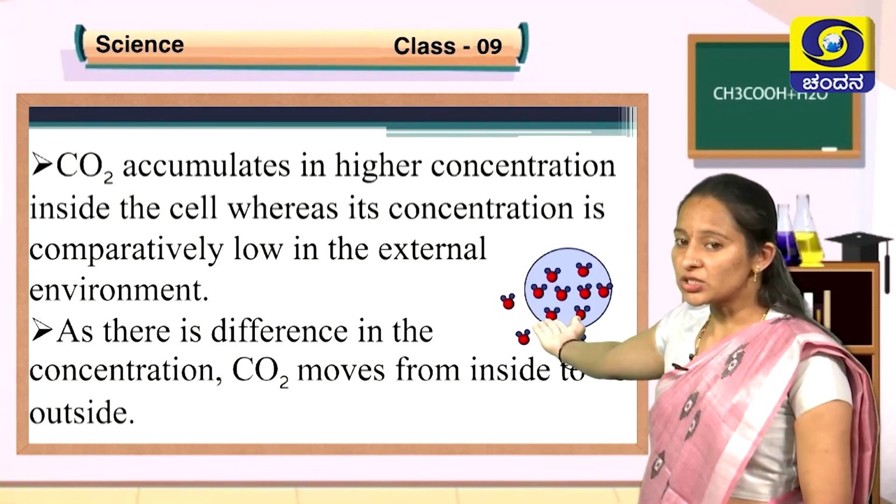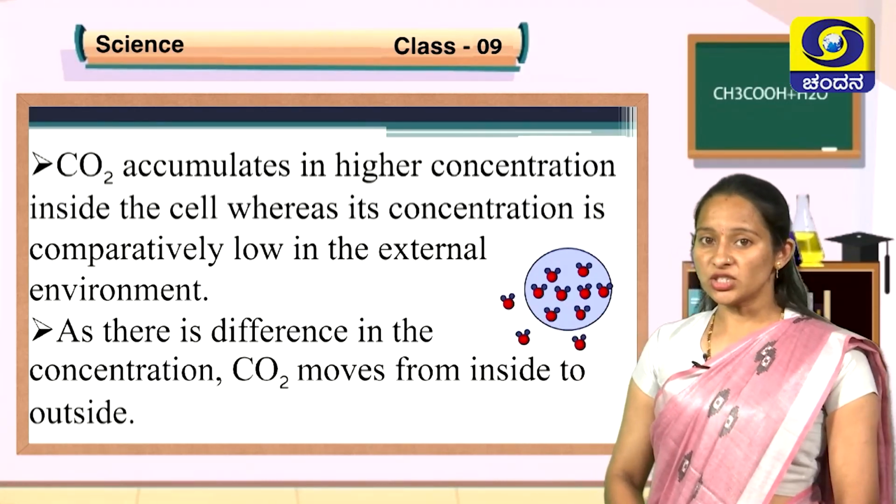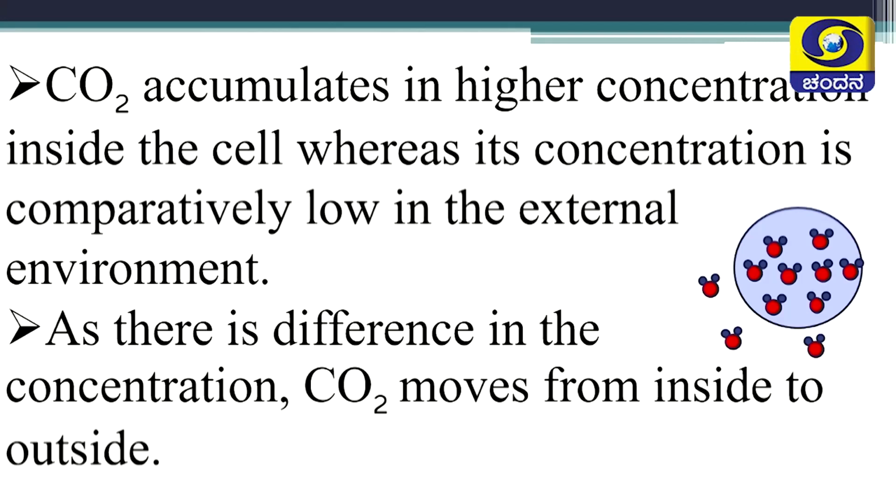Here a picture is there. Look at that, children. The blue color circle represents the cell. Look at that cell carefully. Inside the cell there are some particles. What are those particles? Those particles are of carbon dioxide. Those carbon dioxide molecules inside the cell are 8 in number, whereas outside it is 3.